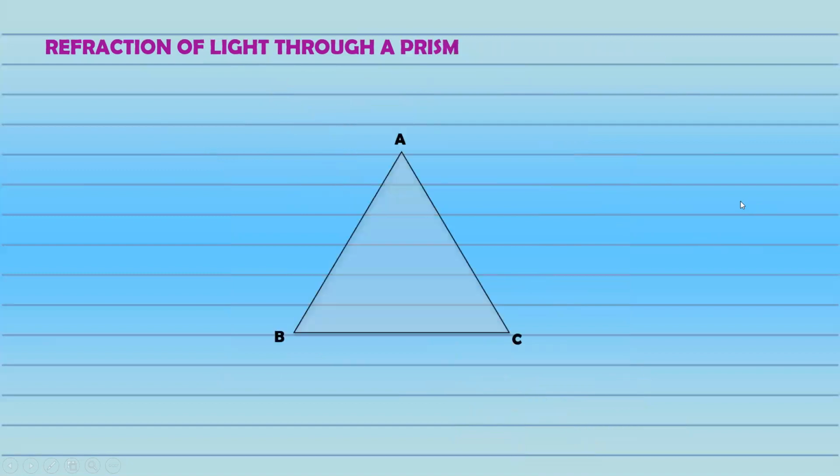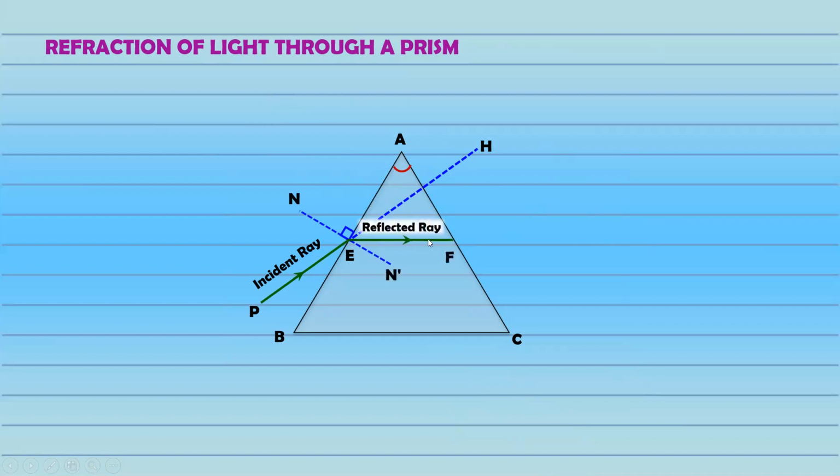Through a prism, we all know, first of all, this angle is called the angle of prism. It's even mentioned in your NCERT, and it can come in the exam. What is the angle of prism? It's simply the angle between two surfaces or two faces of a prism. That's the angle of prism. This is the incident ray. If there is no refraction, the ray should follow this dotted line, but it doesn't happen so, right? At this point we draw the normal, and the ray gets refracted over here.